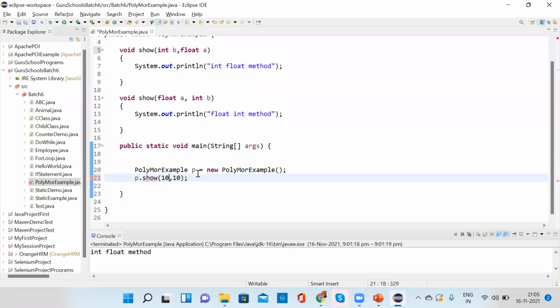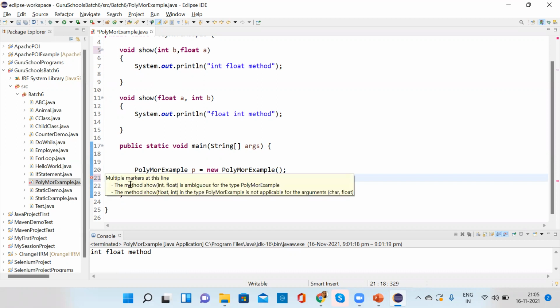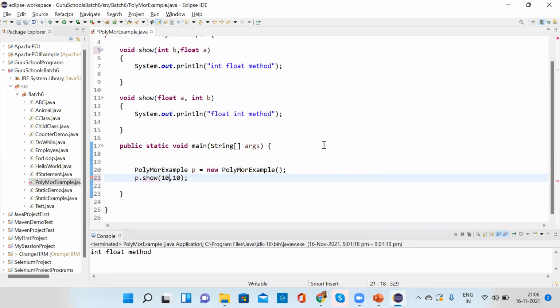Integer. It should work, no? 10, 10. This will give you an ambiguous error. Integer float is ambiguous. Method float integer is not applicable for the argument.